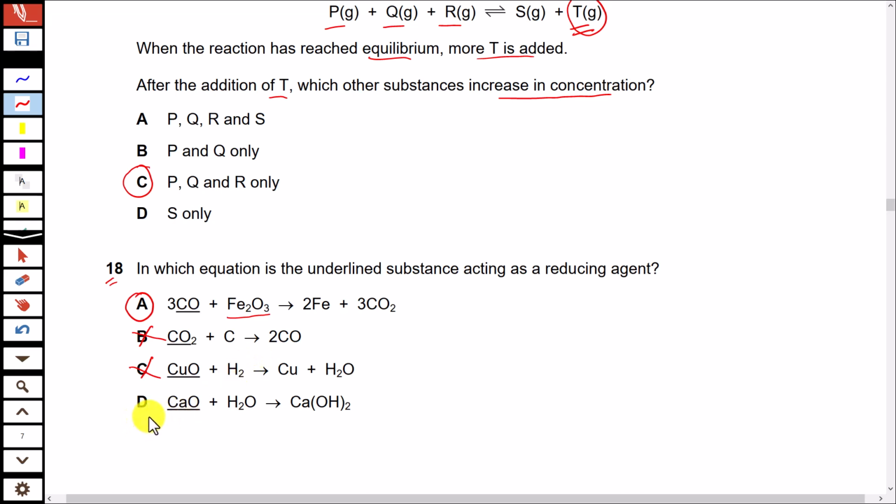Look at the last option D. This is not a redox reaction because if you look at the oxidation state of calcium on the left side and on the right side, I hope you are able to calculate oxidation state at this stage. There is no change in oxidation state of any of the atoms involved. So there is no oxidation or reduction in this reaction. So this option will definitely be eliminated.